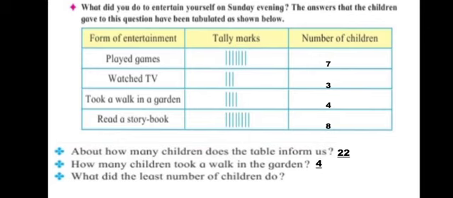What did the least number of children do? Here the least is number 3. So what did they do? They watched TV. So boys, this is how we answer this table with the help of these questions. I hope you have all understood how to answer a given set of questions with the help of a table. Thank you.